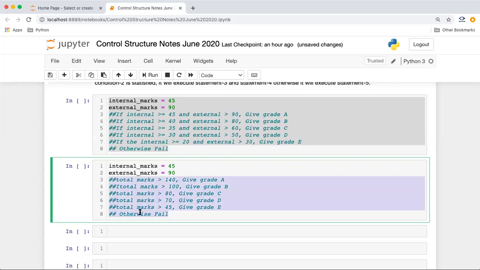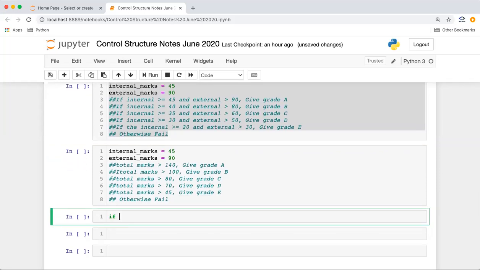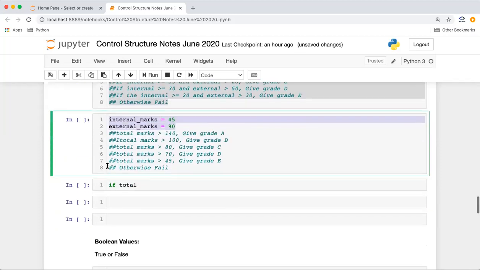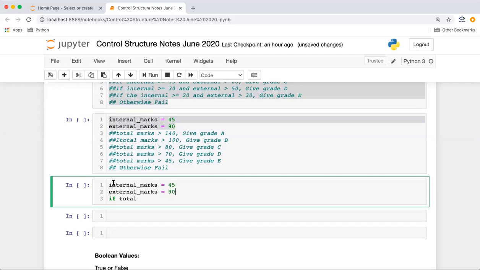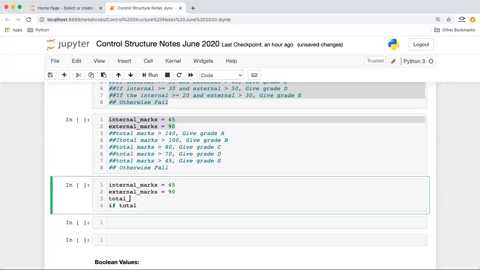Okay, so in this case, we know that we have to deal only with one part. Let's suppose you want to write the program for this, we'll say if. We have internal and external marks, we'll just sum them up. We'll just create the sum of these two, so we'll say total marks. You can take this as an input also, but for ease, I don't want to take input again and again. That's why I've just declared them, because taking input is not a hard job, right?